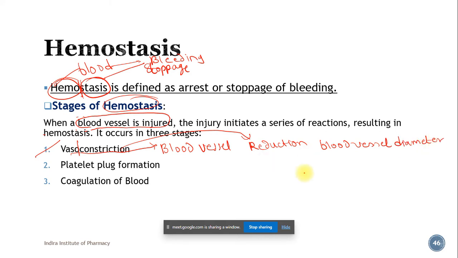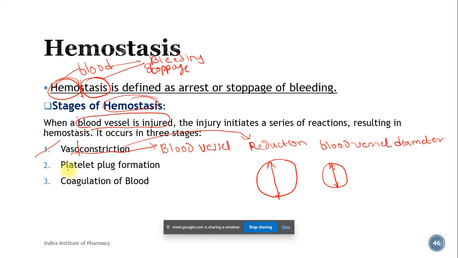I will give an example. If this is the blood vessel and this is its diameter, then in vasoconstriction the diameter of the blood vessel will decrease, and certain chemicals are released that bring about this vasoconstriction. Why vasoconstriction occurs, we will study in the next slide.